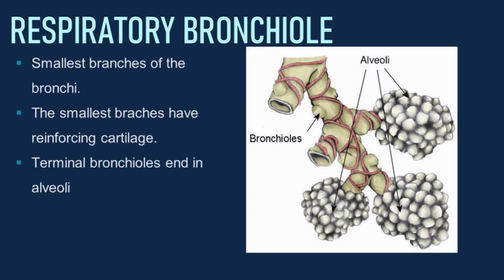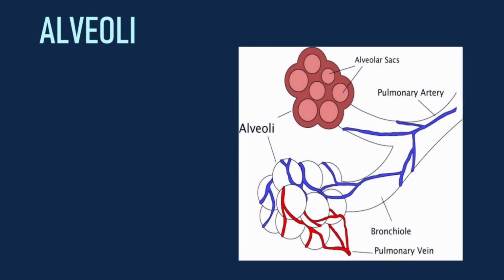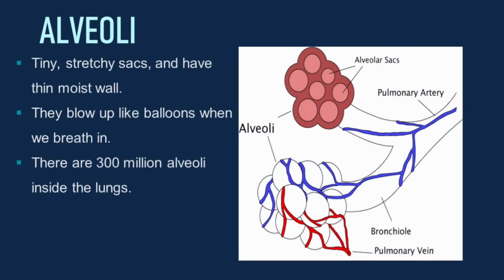The first organ in the respiratory zone, which is the respiratory bronchiole, is the smallest branches of the bronchi. These smallest branches have reinforcing cartilage, and terminal bronchioles usually end in the alveoli. Next organ is the alveoli. They are tiny stretchy sacs and have a thin moist wall. They blow up like balloons when we breathe in, and there are 300 million alveoli found inside our lungs.